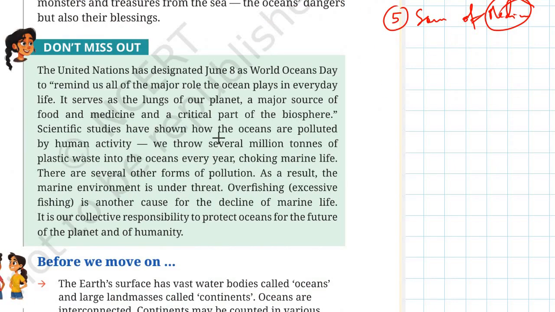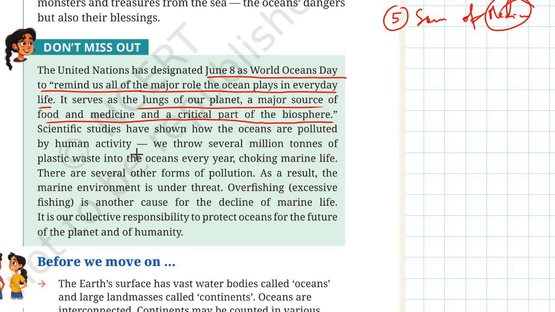Okay, now this is important, students. 8th June is often celebrated as World Oceans Day. Why? To remind us of the major role played by the ocean in all of our lives. It serves as lungs of our planet, a major source of food and medicine, and a critical part of the biosphere.